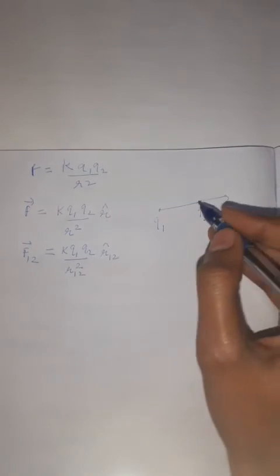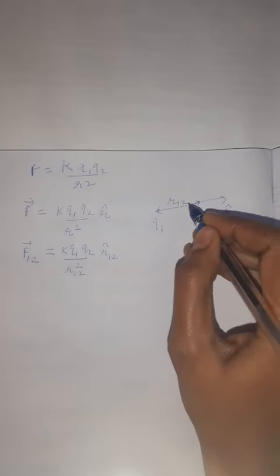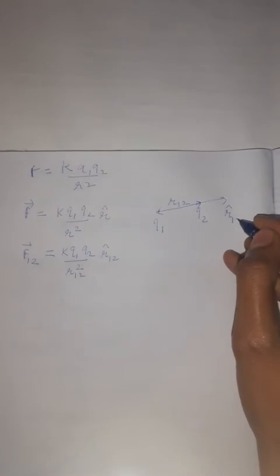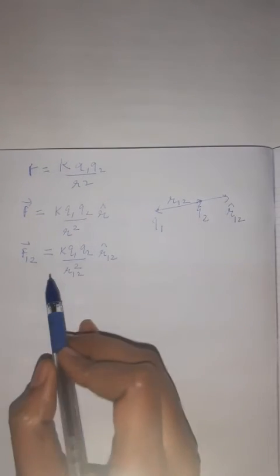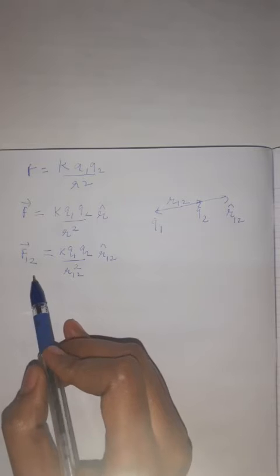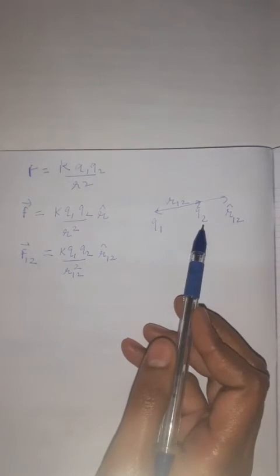R12 is the distance between these two charges, and R12 cap is the unit vector along this direction. This vector form shows us that Coulomb's force always acts along the line joining the two charges.